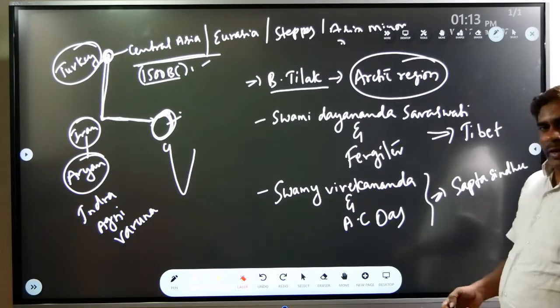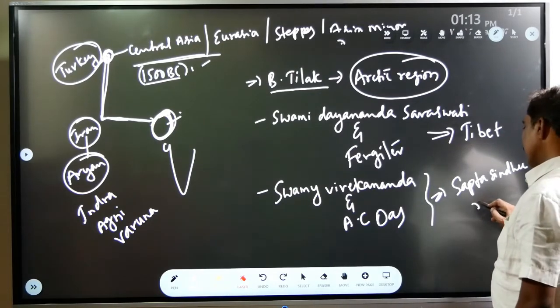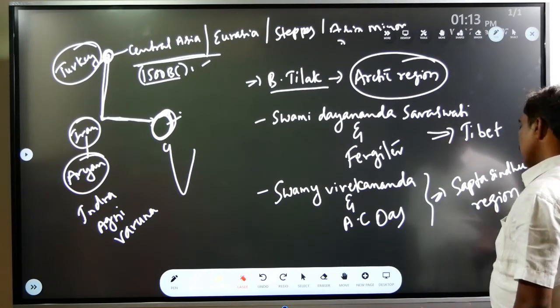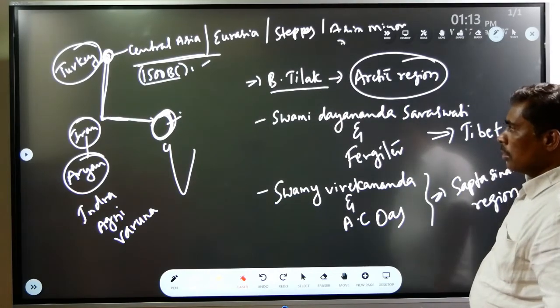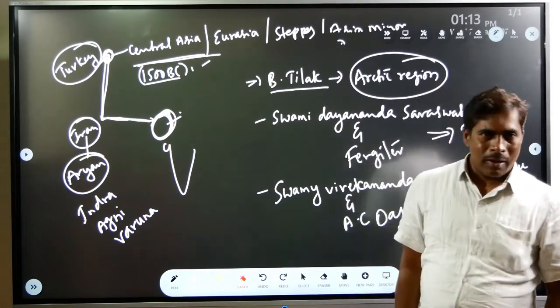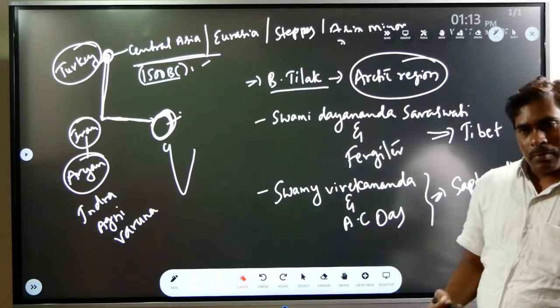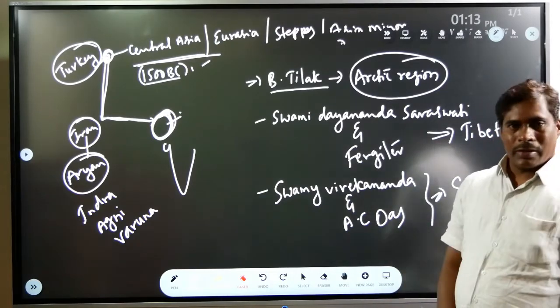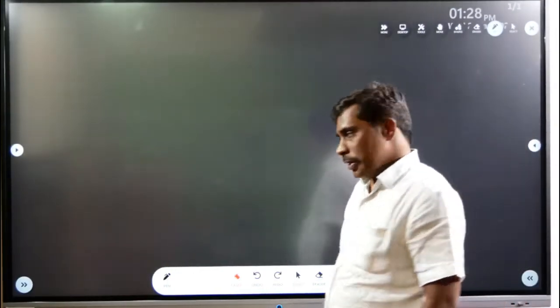In this way, they denied Aryan migration theory. In this way, we have several theories on Aryan migration. Some historians accepted, some rejected this. Hence, the matter of Aryan migration is still a matter of debate.